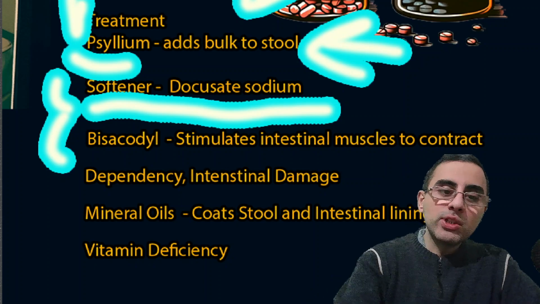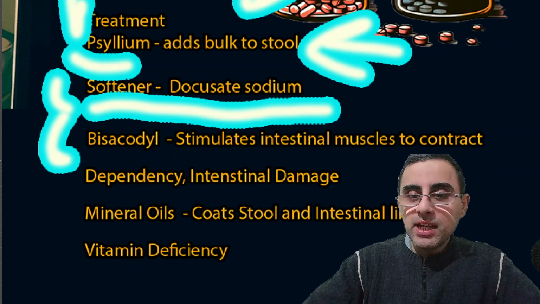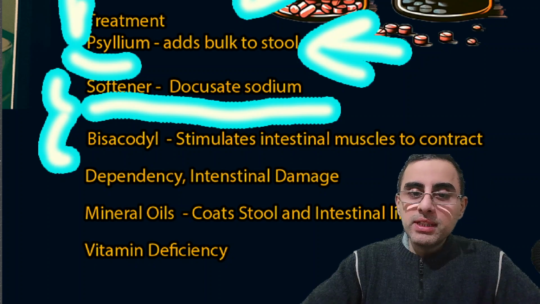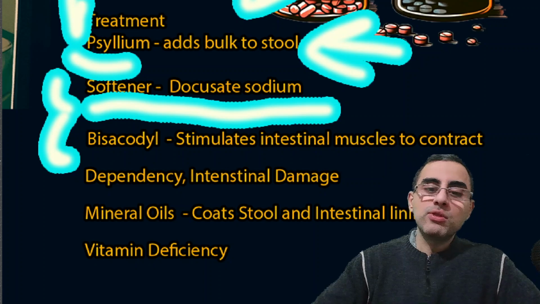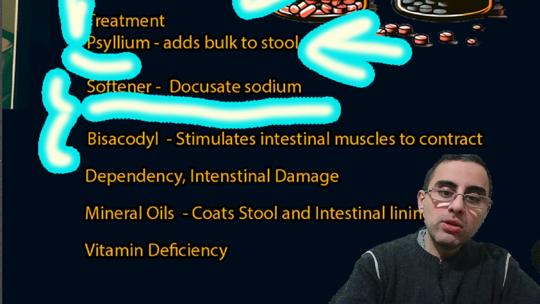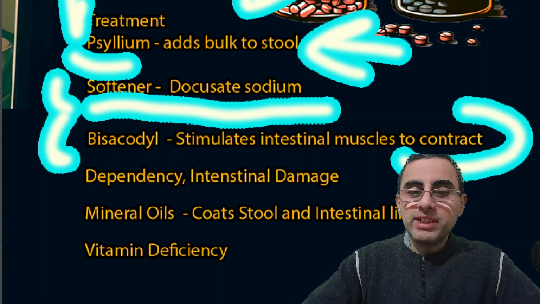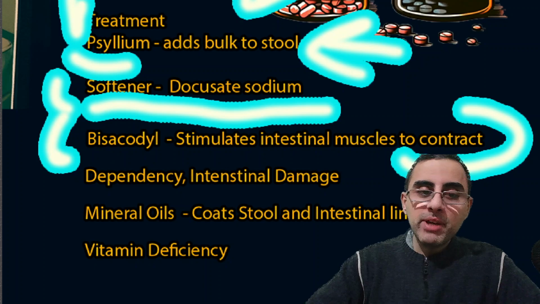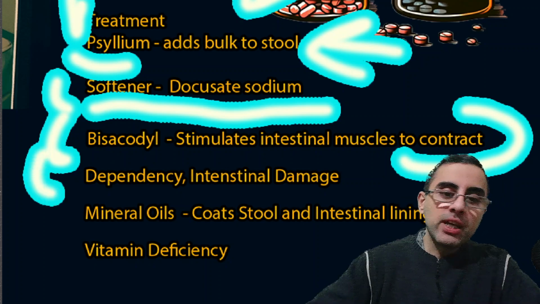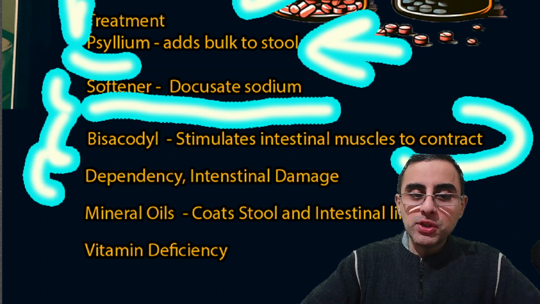But bisacodyl has many side effects. It stimulates intestinal muscles to contract, but it also causes damage to the intestines, and dependency is a problem. That's why bisacodyl is not recommended for long-term treatment.